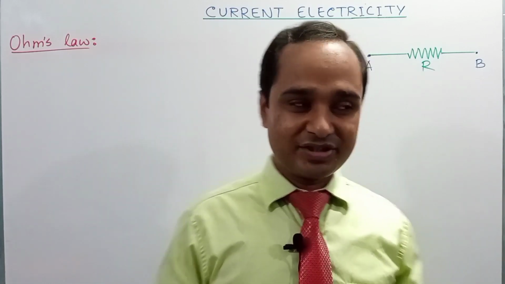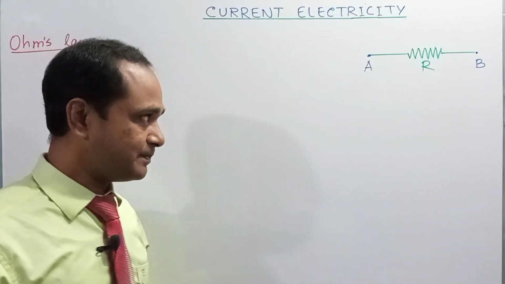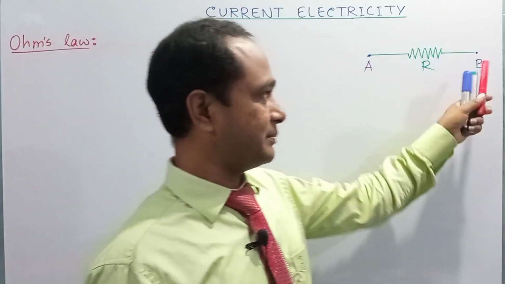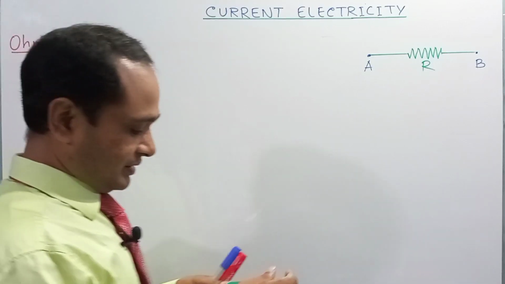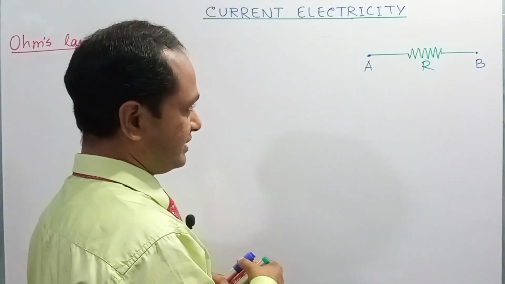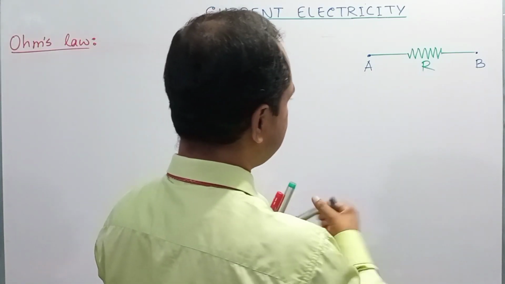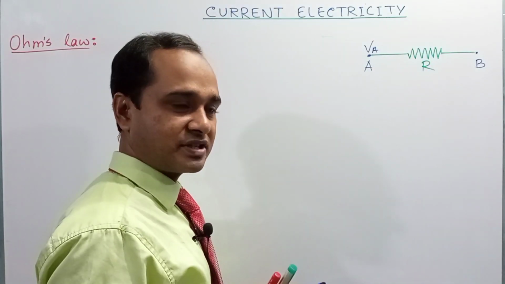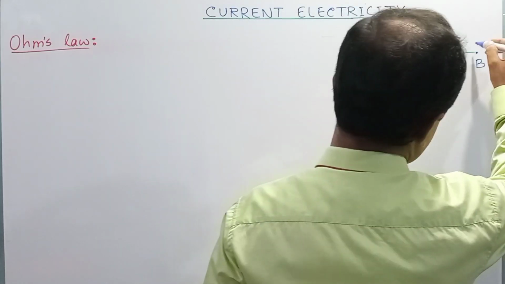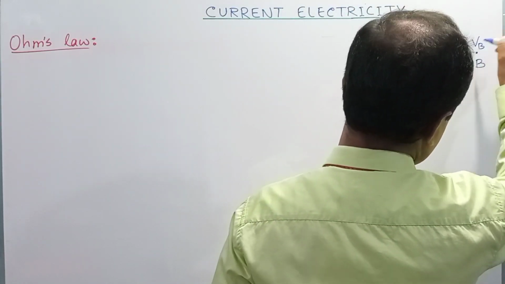So for better realization, dear student, we can consider the figure. There is a conductor AB. The potential of point A is denoted by VA, and the potential of point B is denoted by VB.